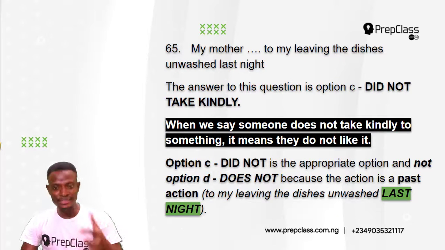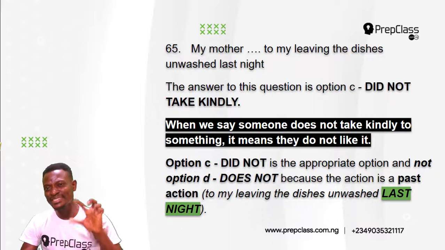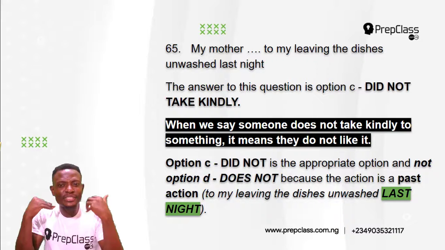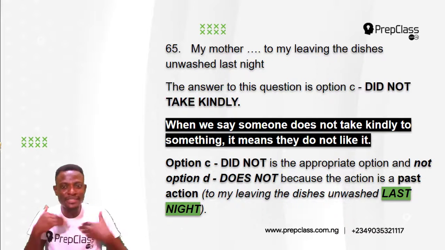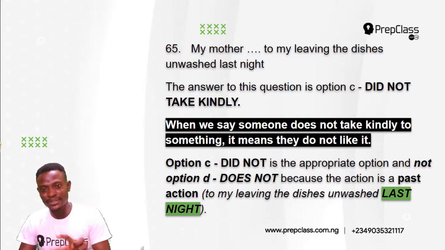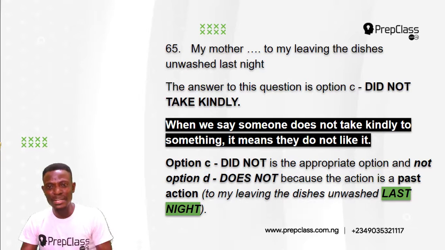Now, the answer to this question is option C. Did not take kindly. My mother did not take kindly to my leaving the dishes unwashed last night. Now, when we say someone does not take kindly to something, it means they do not like it. My mother did not like what? My leaving the dishes unwashed last night.